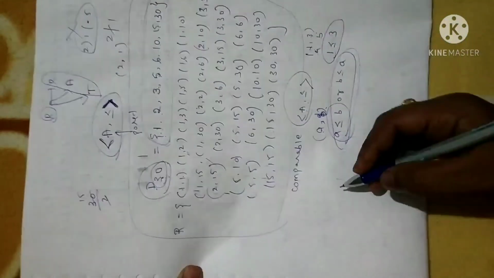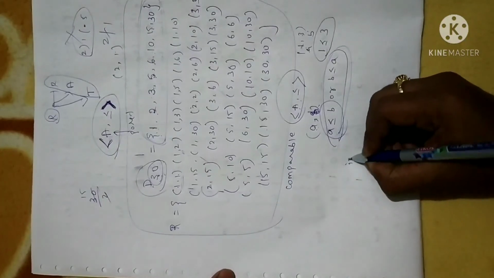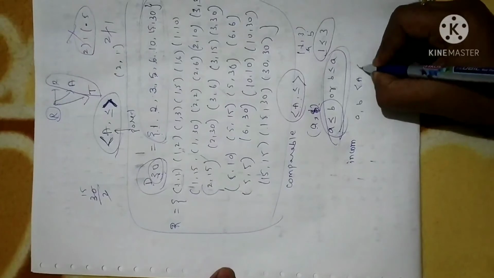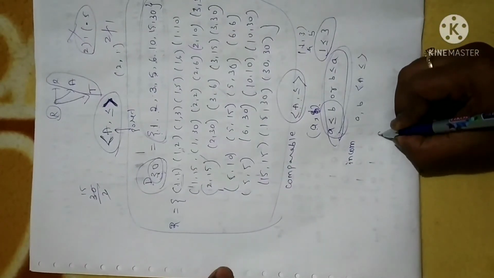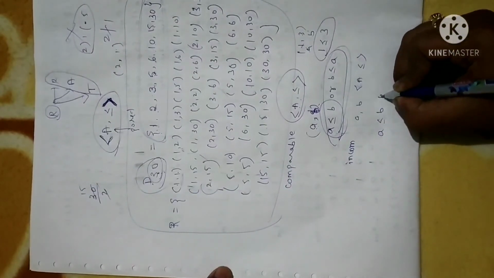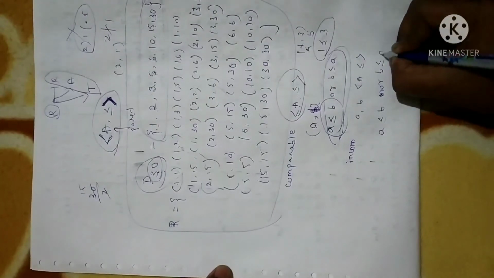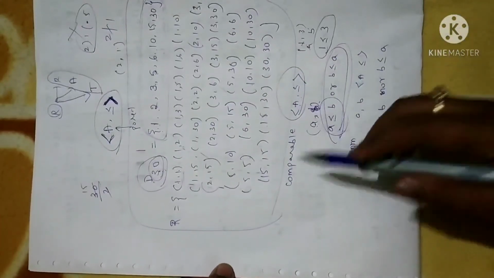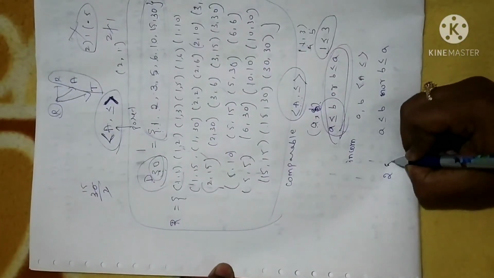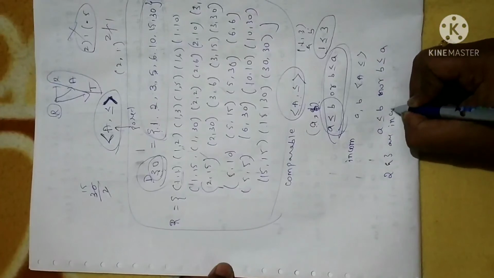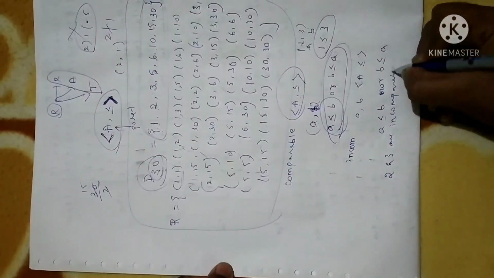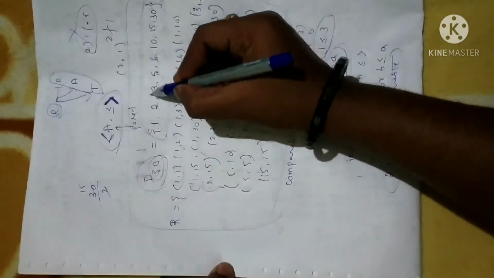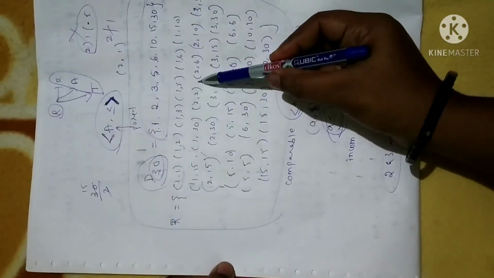Fine. Now incomparable in the sense, elements A and B in this particular poset are incomparable if neither A less than or equal to B nor B less than or equal to A. In this particular example, I can say 2 and 3 are incomparable. Why? Because 2 cannot divide 3, so that is why I have not written 2, 3.